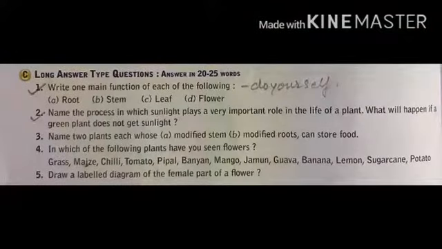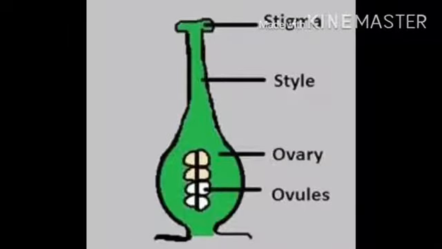Now the fifth question is draw a labeled diagram of the female part of the flower. Now the answer: a labeled diagram of the female part of the flower is this. In the figure you see, it contains stigma, style, ovary, ovule. Ovule is a female gamete or egg present in the ovary.